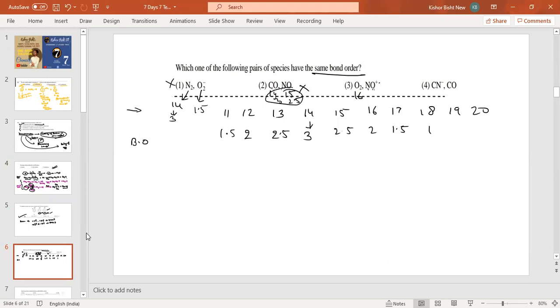Or 7 or 8, 15, 1 positive, 14. So now this is 3, this is 2, not correct. Come to this: C is 6 plus 7, 13, 1 negative charge, 14. CO is 8, 14, and both have 3 bond order. So your answer is 4. Come to next.